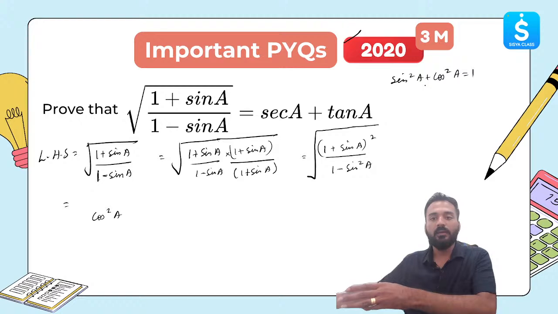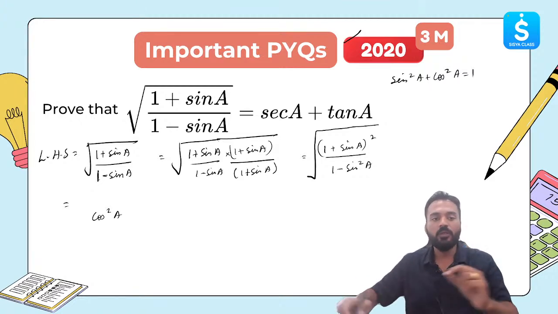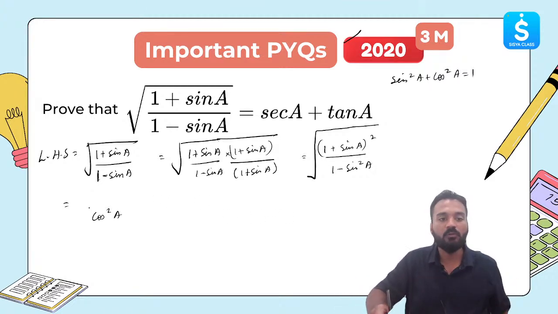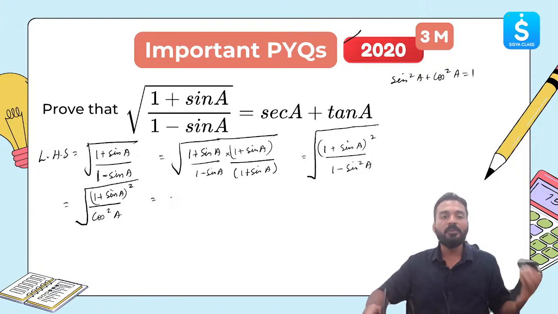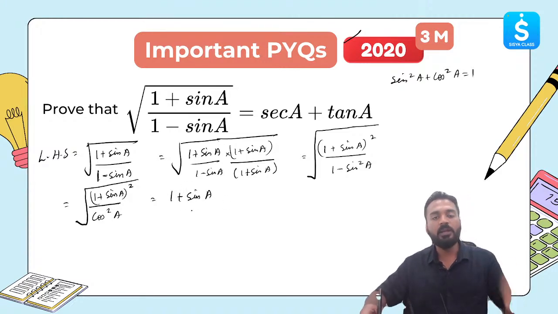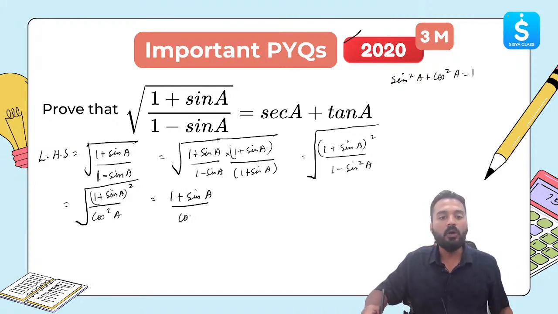So cos square A will be equal to 1 minus sine square A. So in place of 1 minus sine square A, I can write cos square A. On the top, I have 1 plus sine A the whole square. Now this under root can easily be cancelled with this square term. So 1 plus sine A the whole square, when it comes out of the under root, will become 1 plus sine A. In the bottom, I have cos square A. When it comes out of the under root, it will become cos A.